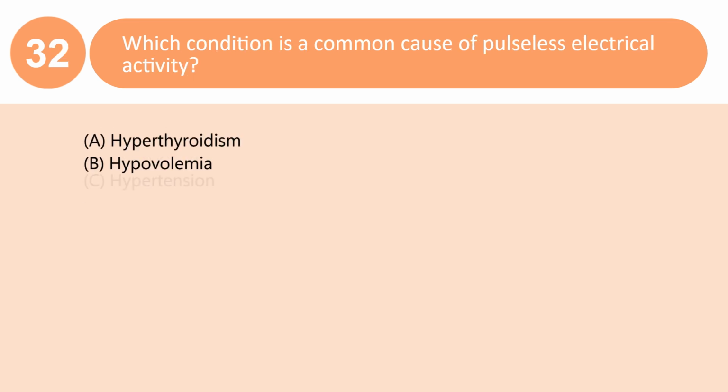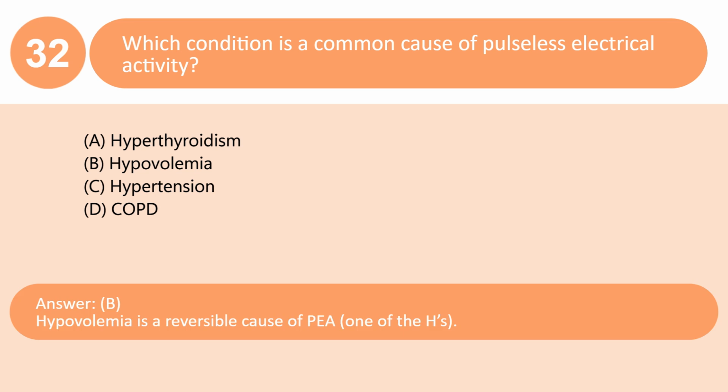Which condition is a common cause of pulseless electrical activity? A. Hyperthyroidism. B. Hypovolemia. C. Hypertension. D. COPD. Answer B. Hypovolemia is a reversible cause of PEA, one of the H's.